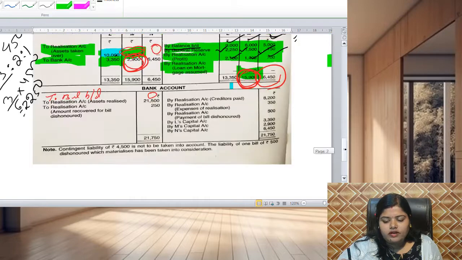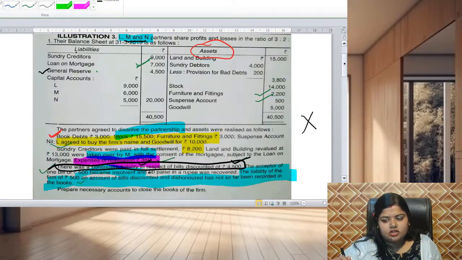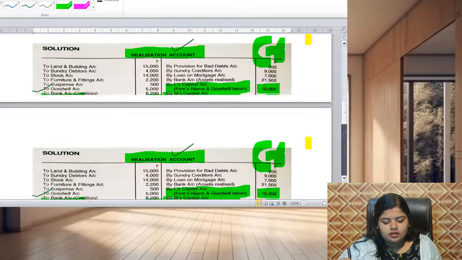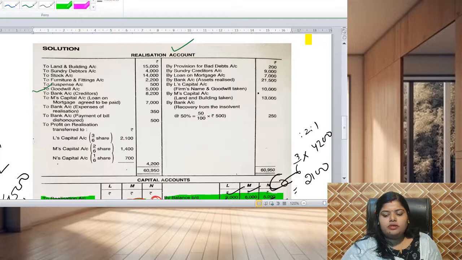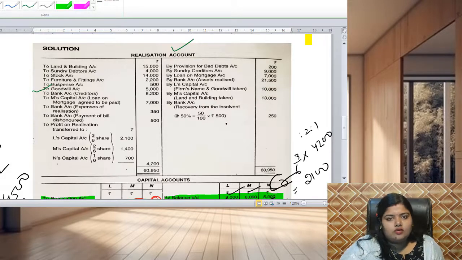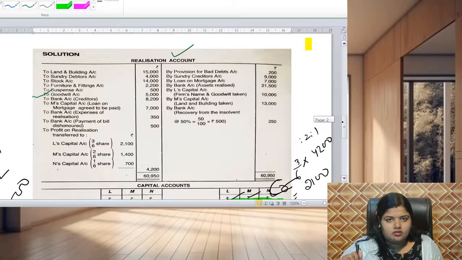Now wherever you see that there is a cash or bank balance, you have to transfer it. See here in the realization account, wherever there is cash or bank balance, it will be transferred. As usual, by the cross formula, if the bank balance appears in the credit side of the realization account, then it will be debited in the bank account. And if any bank balance is shown in the debit side of the realization account, then it will be credited in the bank account. This formula we have also applied in the capital account, right?